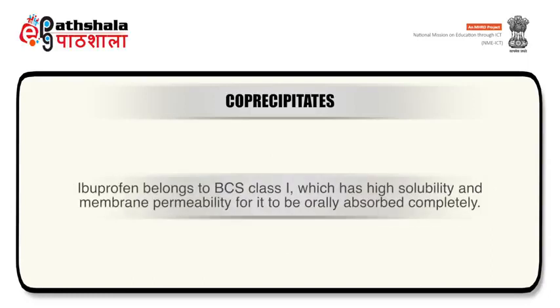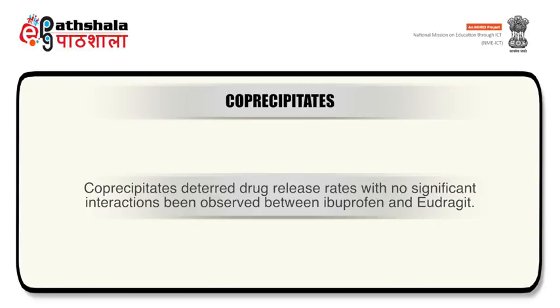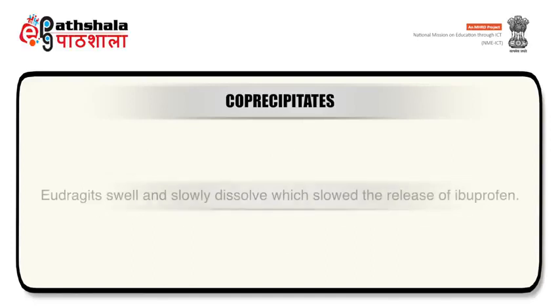Ibuprofen belongs to BCS class 1, which has the high solubility and membrane permeability for it to be orally absorbed completely. Co-precipitates deterred drug release rates with no significant interactions being observed between ibuprofen and Eudragit. Eudragits swell and slowly dissolve, which slows the release of ibuprofen.